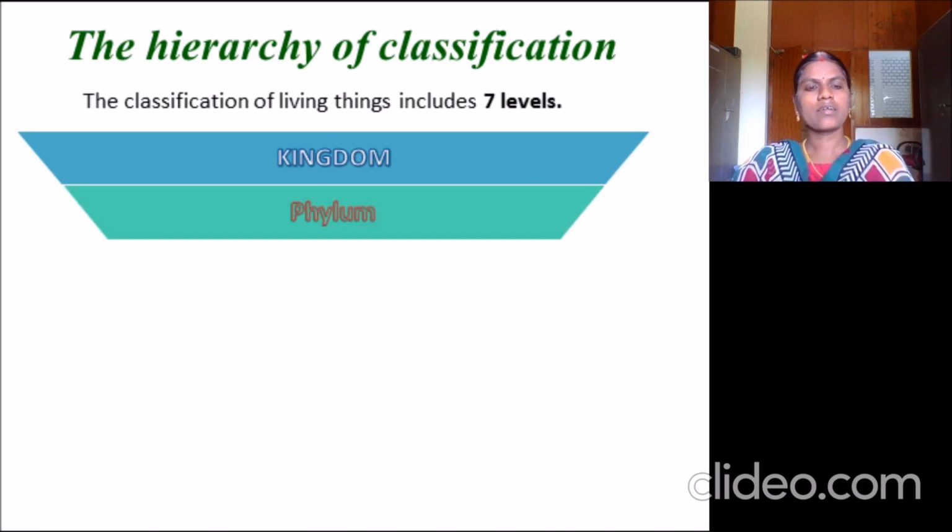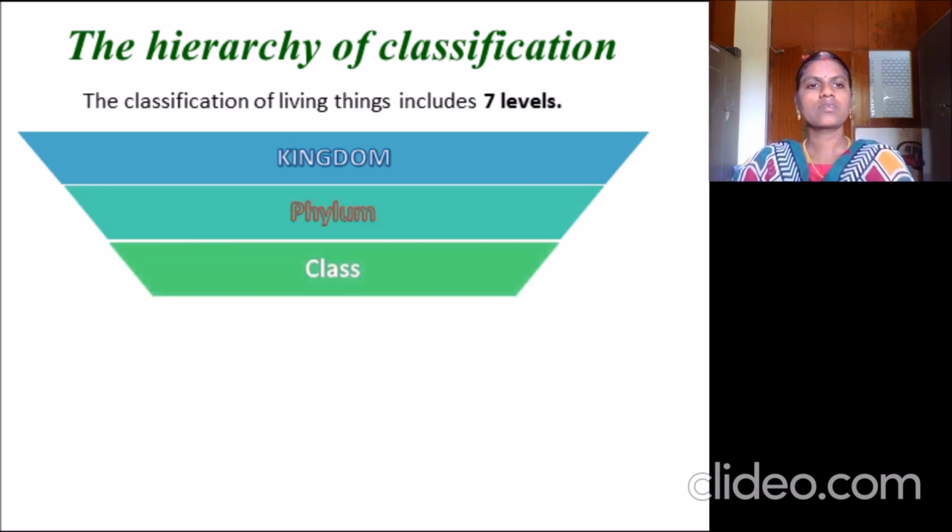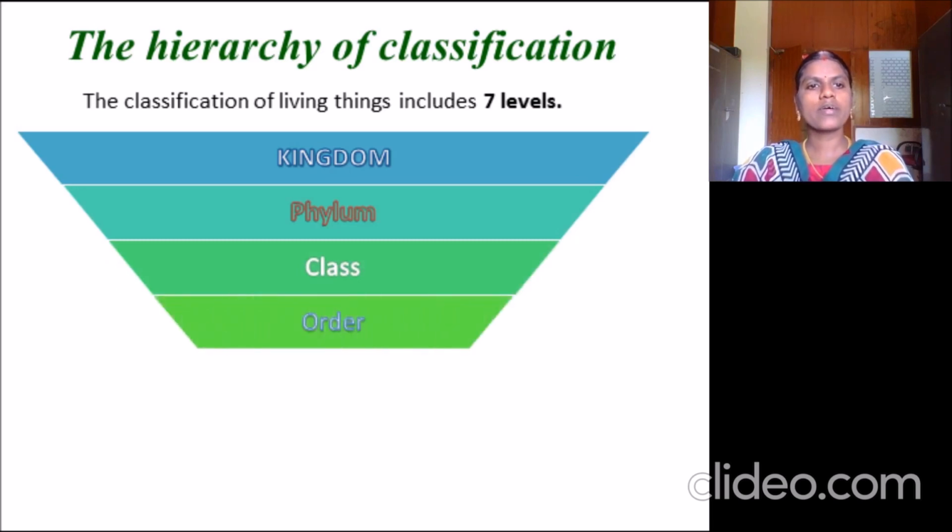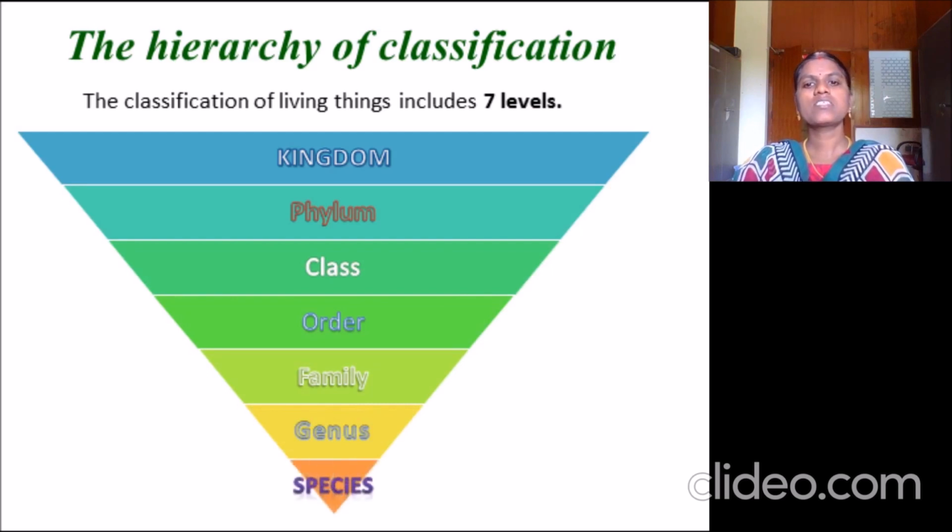Third one is class. Fourth one is order. Fifth one is family. Sixth one is genus. And the seventh and last one is species. So kingdom is the highest category of taxonomic studies and the species is the lowest category.